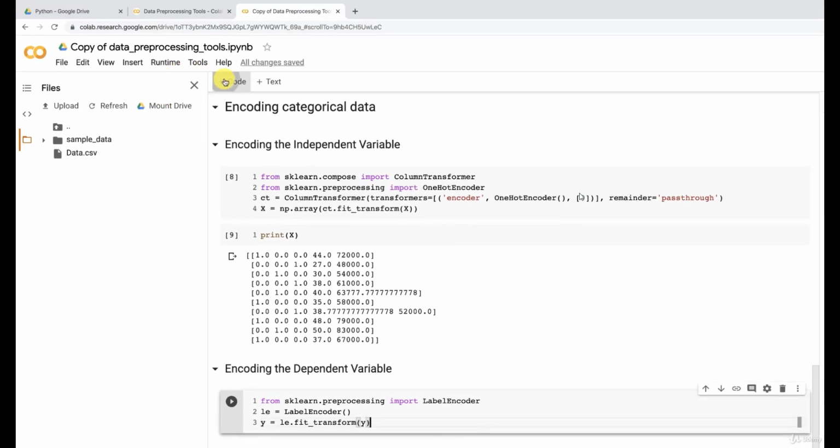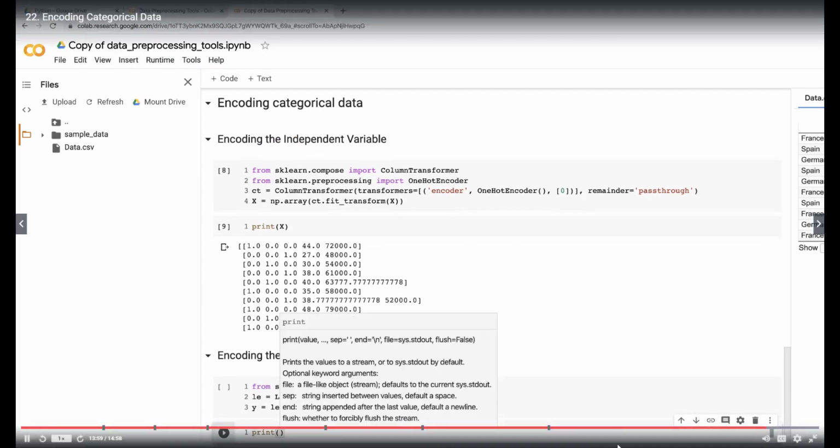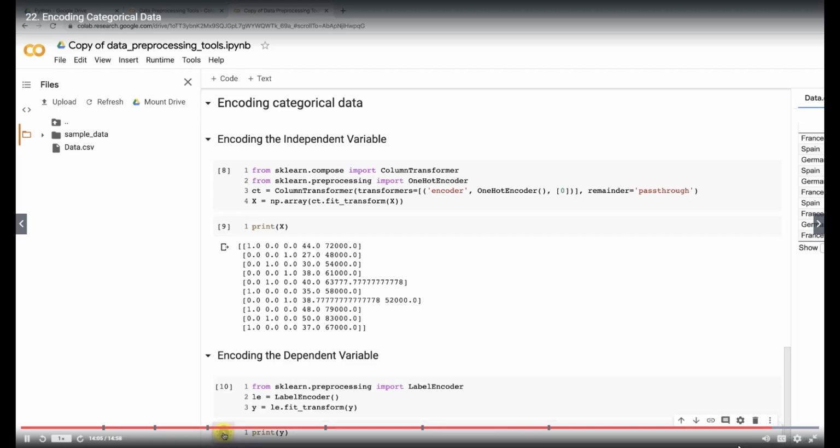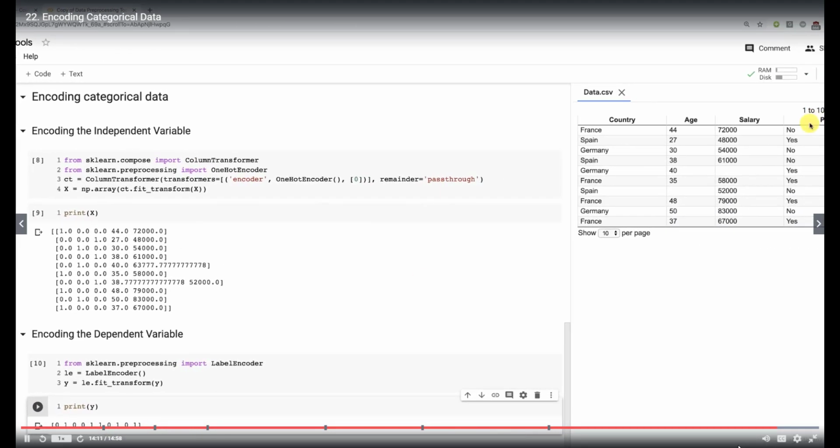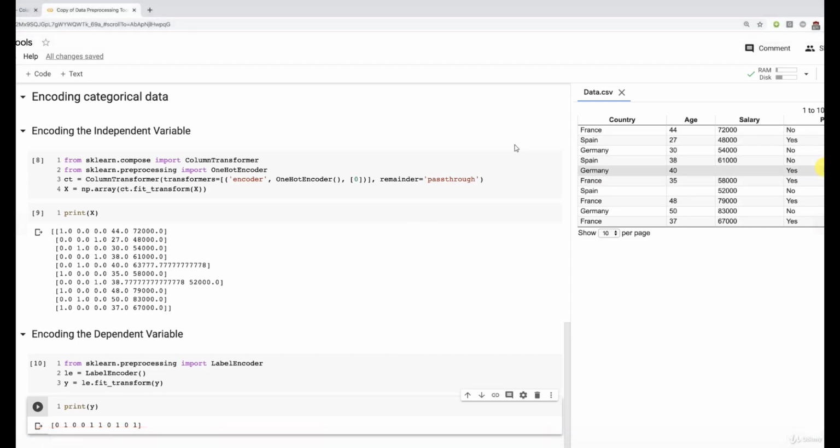Let's create a new code cell just to print our dependent variable vector y. Let's run this cell first and then this one, and let's see if we get 0s and 1s. And yes, indeed, we get the 0s and the 1s, right? No corresponds to 0, and then 1 here corresponds to yes, right? Then it should be 0, 0, 1, 1, 0, 0, 0, 1, 1, 0. Okay, so all good. So now you not only know how to apply one-hot encoding when you have several categories in one of the features of your matrix of features, but also you can do a simple label encoding when you have 2 classes which you can directly encode into 0 and 1, you know, a binary outcome.